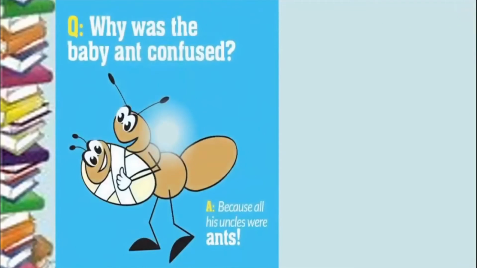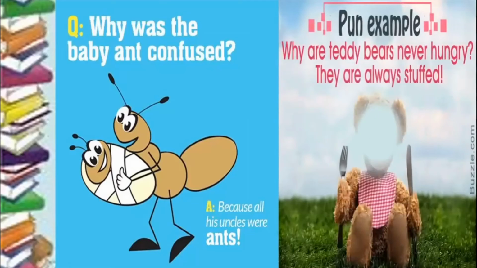So see, why was the baby ant confused? Why was the baby ant confused? Because all his uncles were ants. So you got the point? How words are used in order to make the situation funny or in order to create a joke. Now ants are all ants only. Now why is this baby confused? Because all its uncles are all ants. So this is the use of pun. I've tried to pick up examples which will be easy for you to understand. Let's look at one more example.